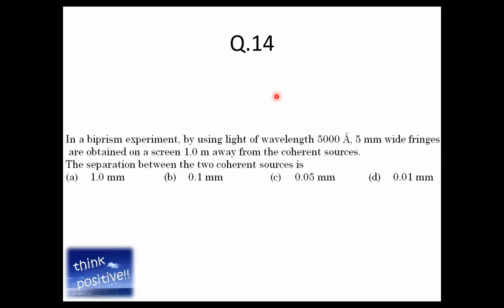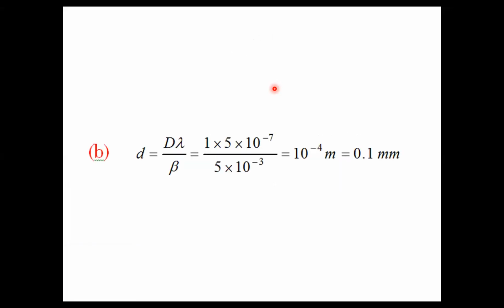The separation between the two coherent sources is, that means you have to find small d. Yes, 14 will be option B. So that is going to be 0.1 mm.